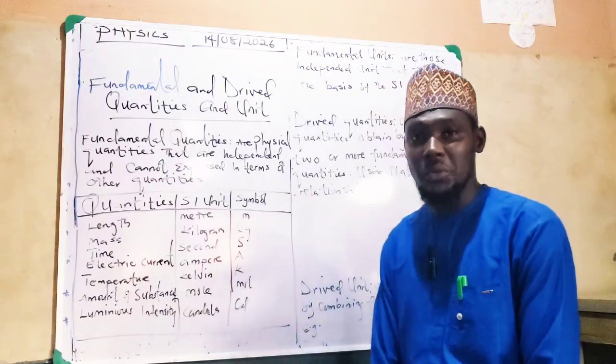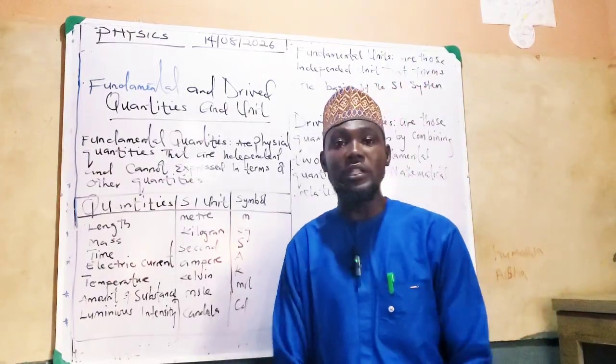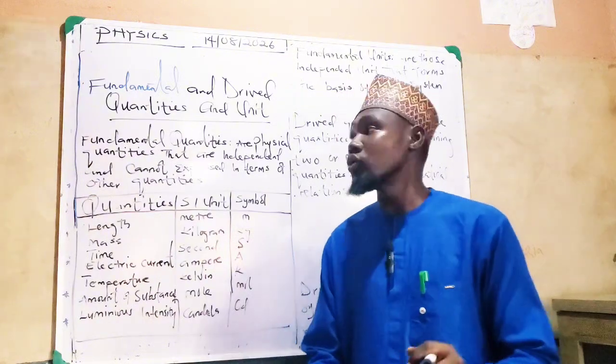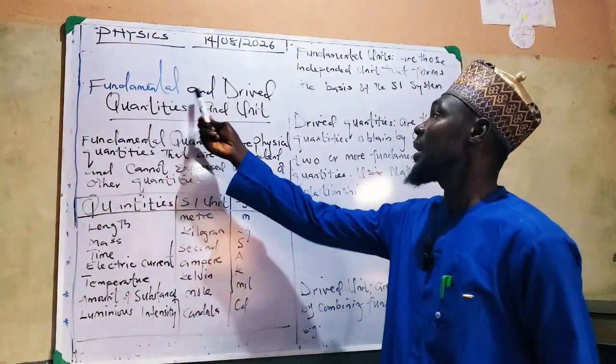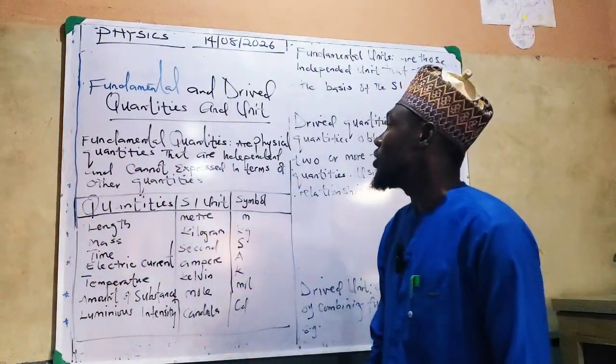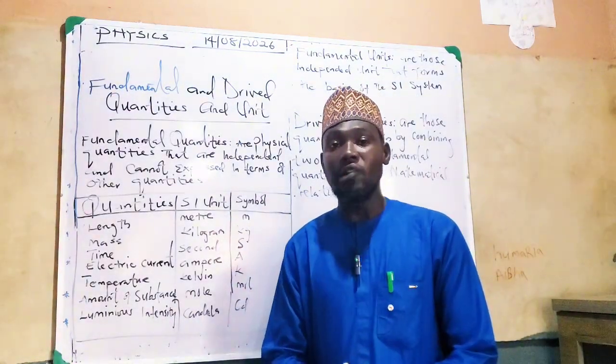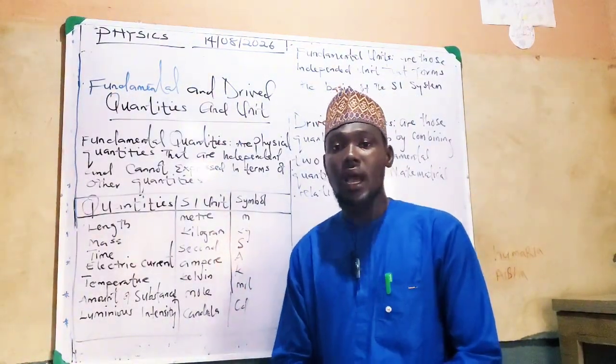Today we are going to continue with our class. In our last class we talked about the branches of physics. And now we're going to talk about the fundamental and derived quantities and units.